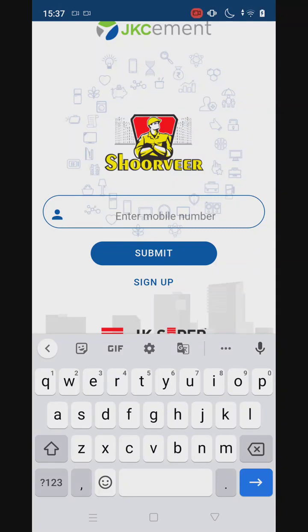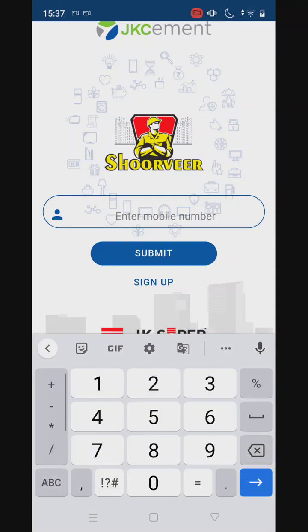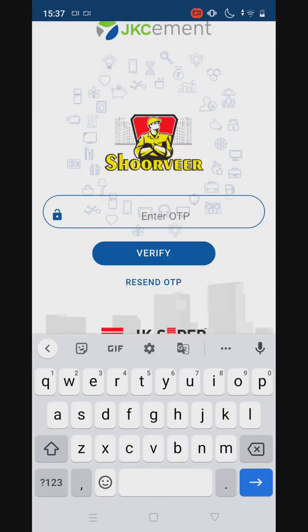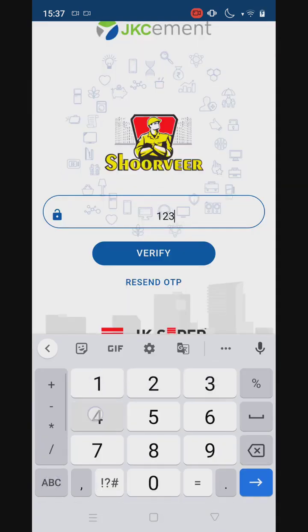Mobile app for contractors. I'm simply logging into the application. Enter the OTP.